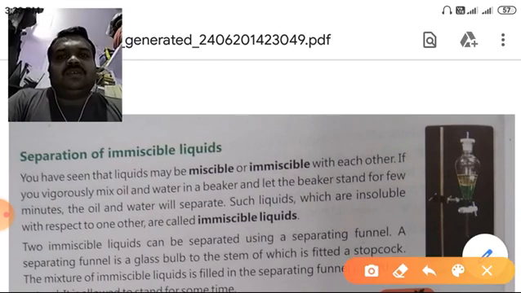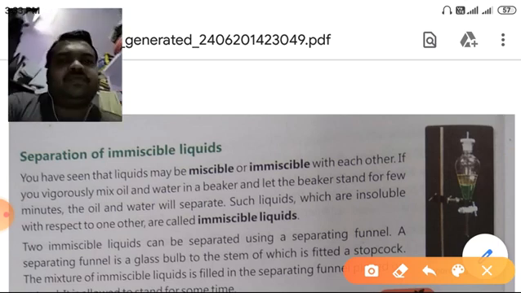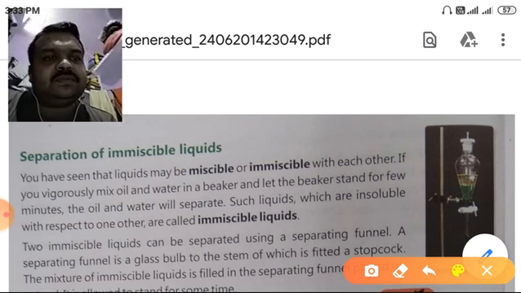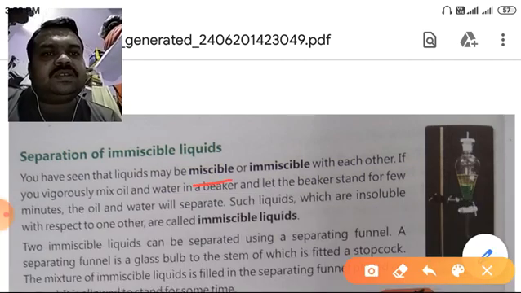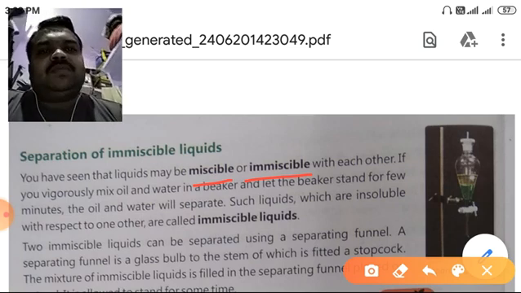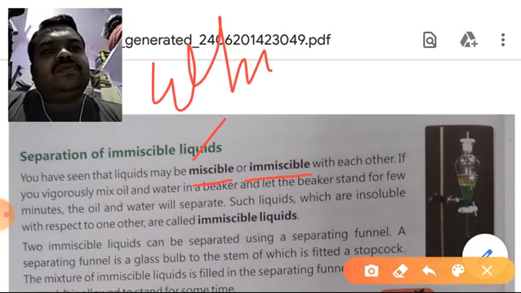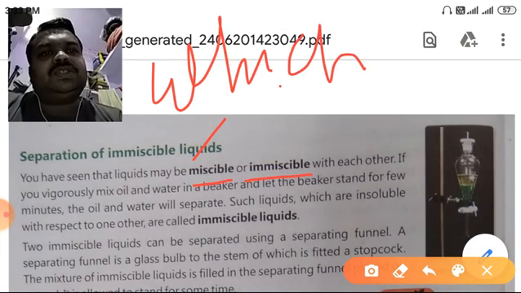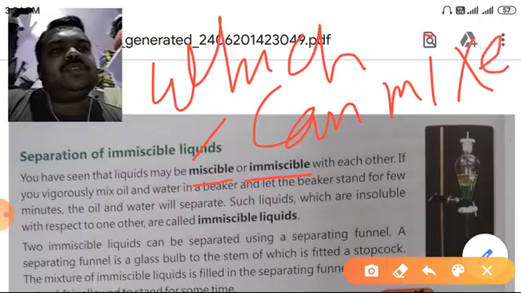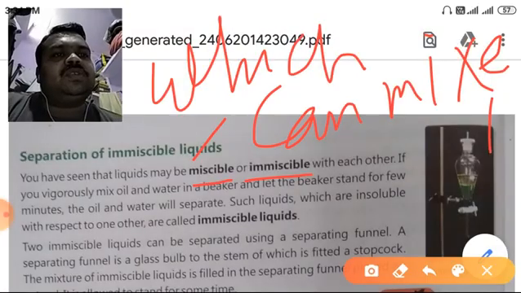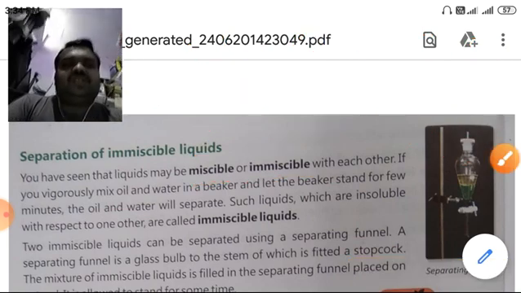Look here. You have seen that liquids may be miscible or immiscible. First of all, underline these two words: miscible and immiscible. Miscible means which can be mixed, and immiscible means which cannot be mixed with each other.